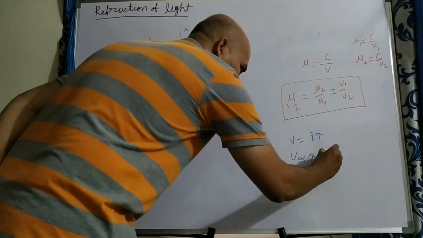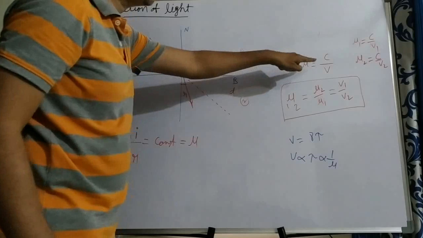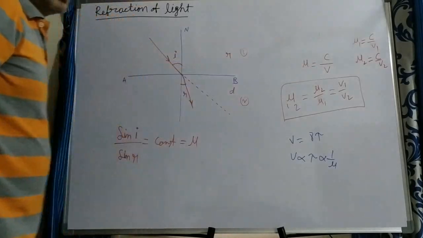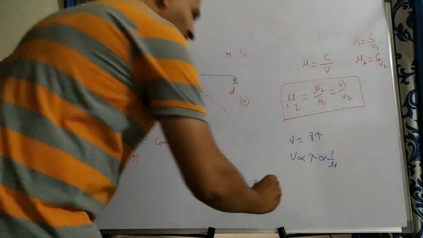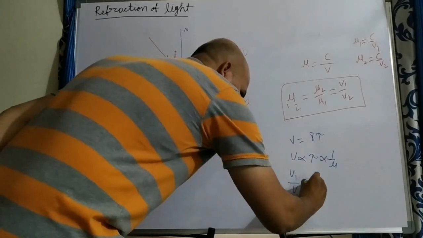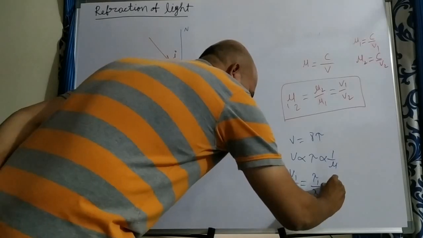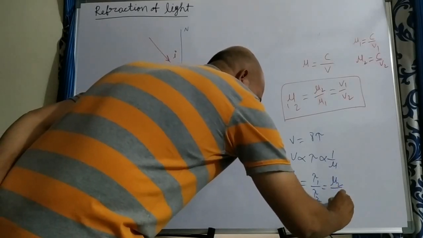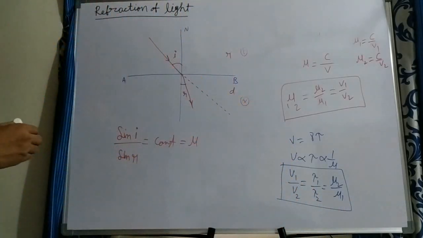But we know velocity v is inversely proportional to refractive index. From the formula, v is equal to c by mu, so v is proportional to 1 by mu. So what relation do we get? The ratio of speed of light in the two mediums is equal to lambda1 by lambda2, which is equal to mu2 by mu1. We get a reverse ratio for refractive index.